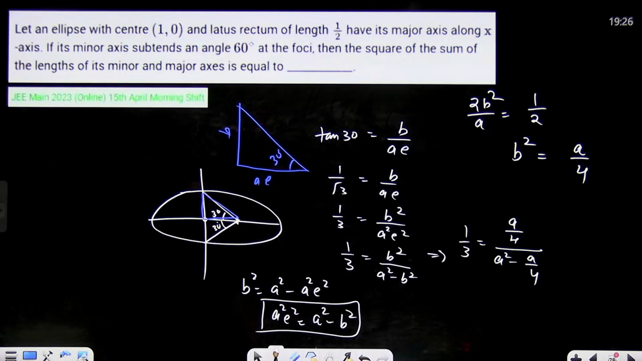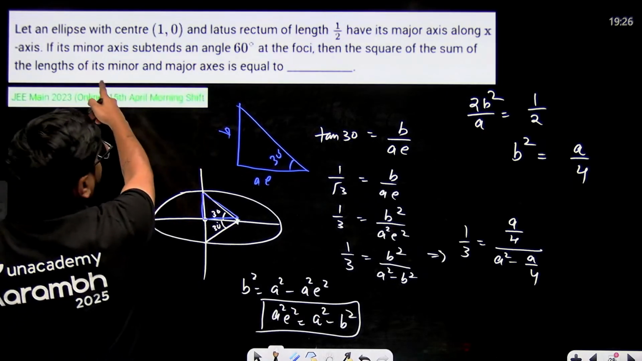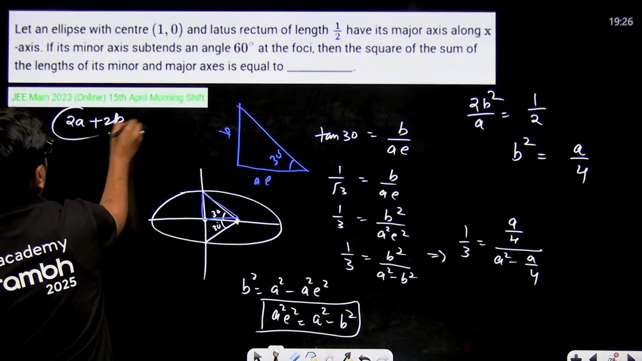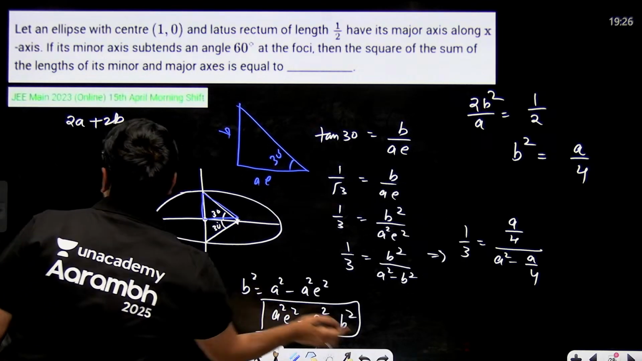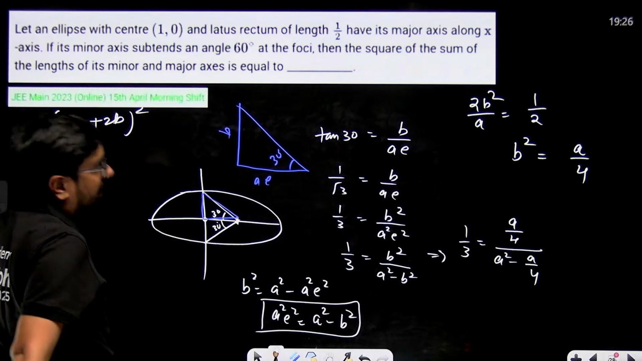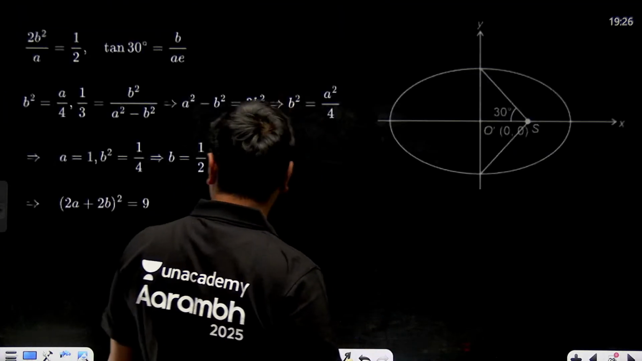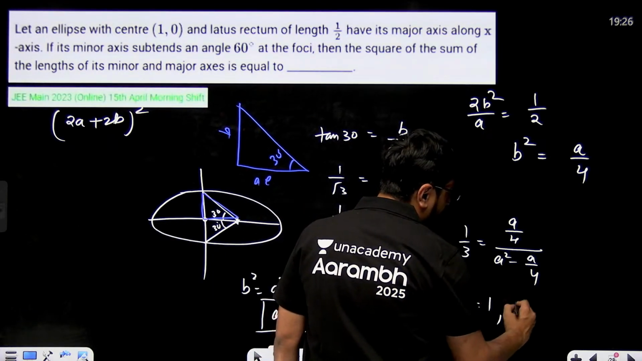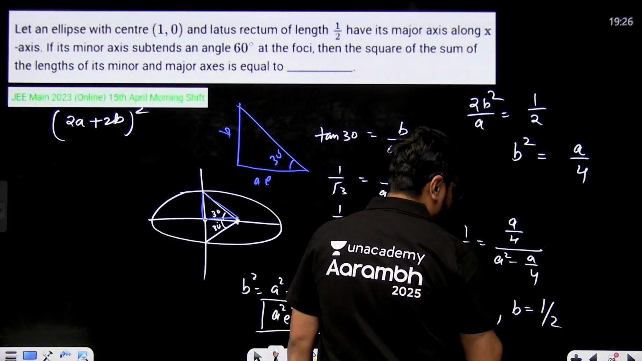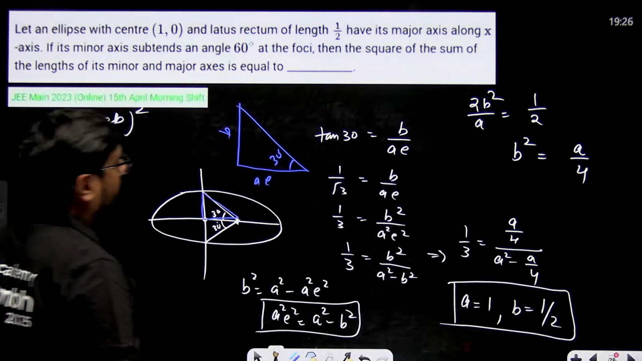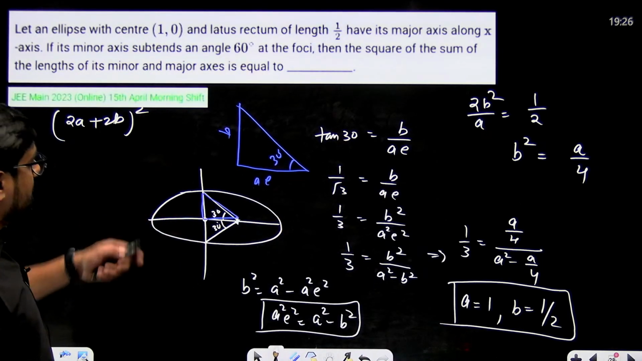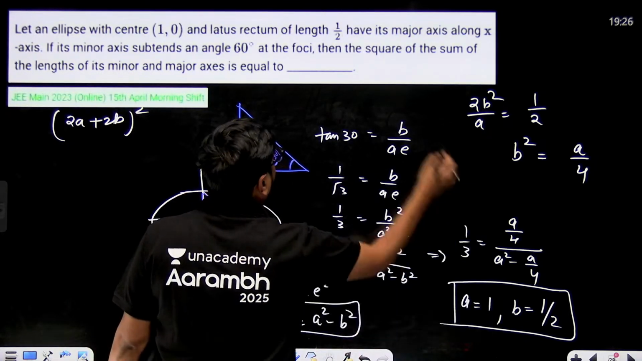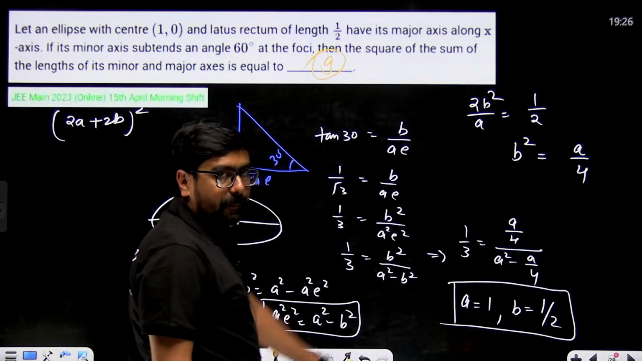This is what we can use to find the value of A and B. Once we find A and B, we need the sum of the lengths of the major and minor axes, that means 2A plus 2B, and then the square of the sum, 2A plus 2B whole square. From here, A will come out to be 1 and B will come out to be 1 by 2. Then you can put it over here and find the final value. 2A plus 2B whole square will come out to be 9. Your final answer is 9.